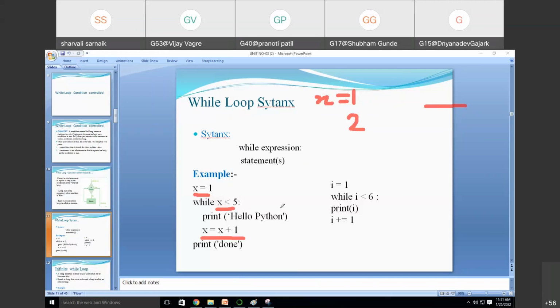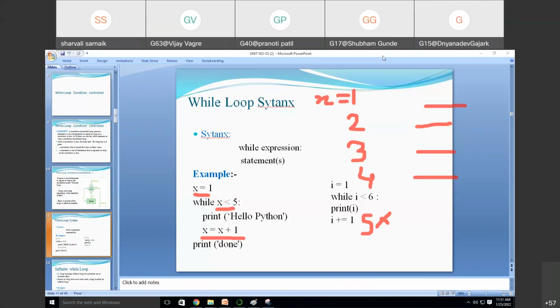When x becomes 2, it will print hello Python again and x will become 3. Again it prints and x becomes 4, and it prints again. Whenever x becomes 5, it will stop. So we are repeating this code multiple times until the condition is satisfied. This is called a while loop.